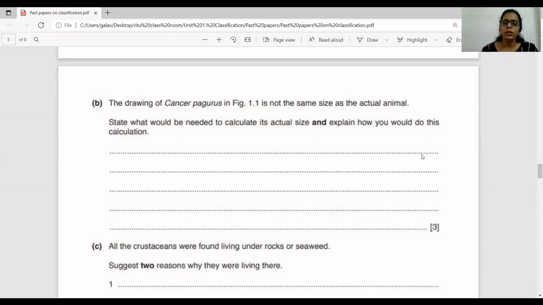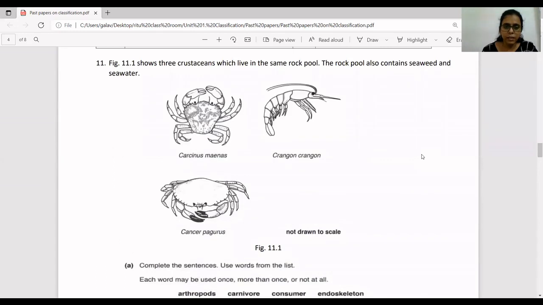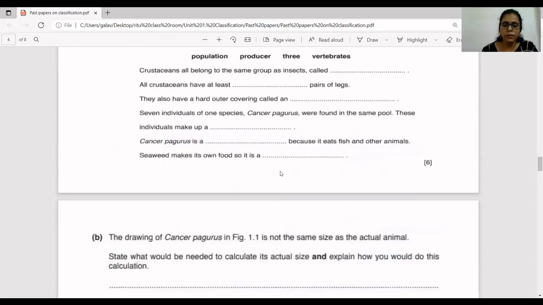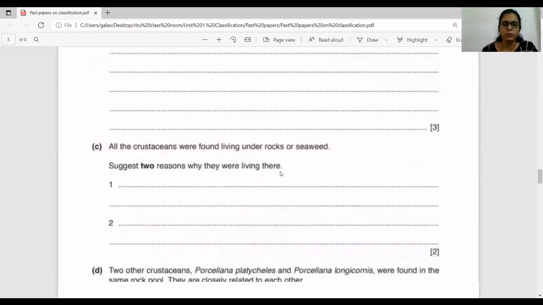Okay. So in order to find out actual size, you should know the magnification of the image, and you should know the size of the drawing of the image. So if you look here at the diagram, Cancer pagurus, okay, this is the diagram. So you can write down, in order to find out the actual size, you should know the magnification, and you should also know the image size or the size of the drawing. Okay, so you can divide size of the drawing by magnification and you can find out actual size.